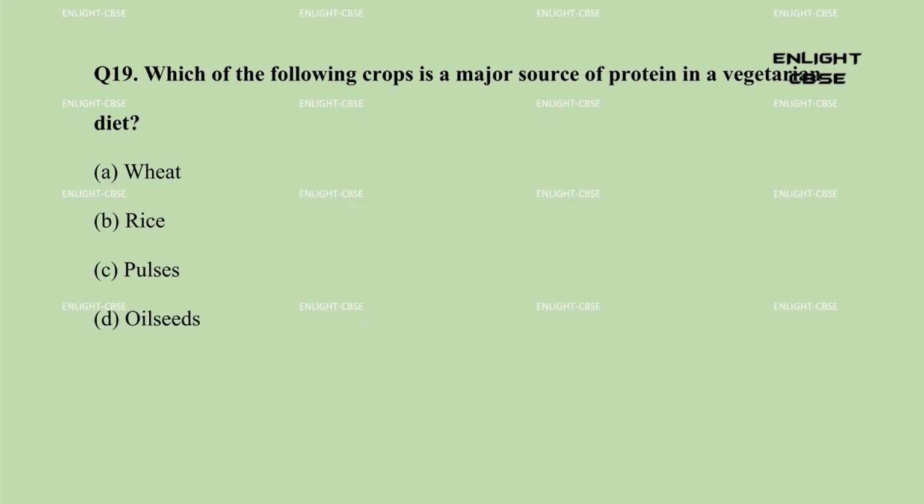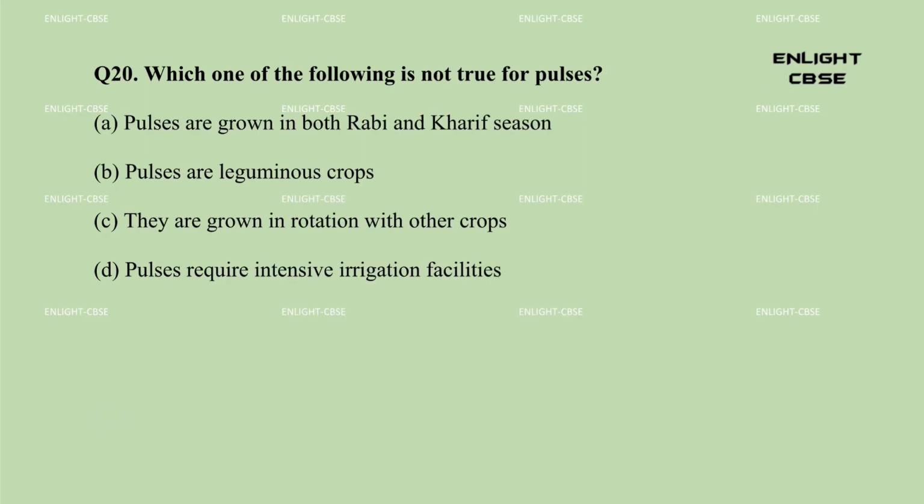B. Rice. C. Pulses. D. Oilseeds. Answer, C. Pulses. Question 20. Which one of the following is not true for pulses? A. Pulses are grown in both Rabi and Kharif season. B. Pulses are leguminous crops. C. They are grown in rotation with other crops. D. Pulses require intensive irrigation facilities. Answer, D. Pulses require intensive irrigation facilities.